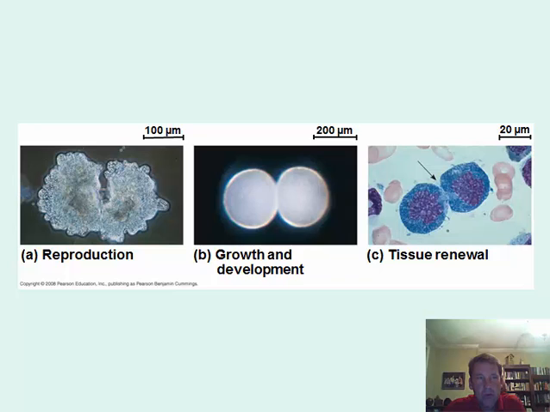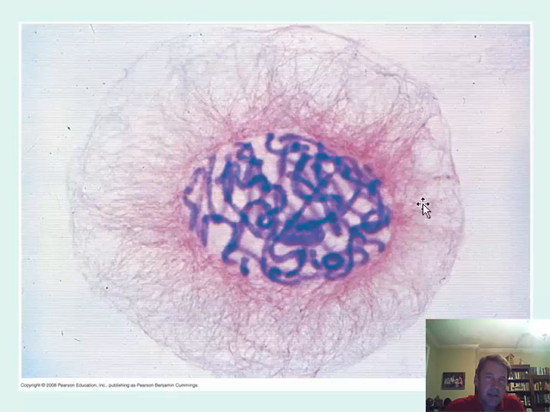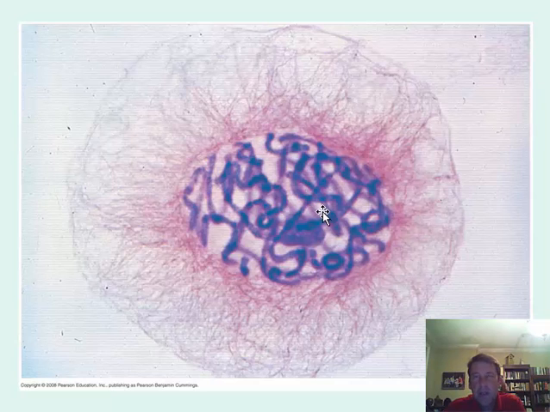Now, the chromosomes are what the DNA, the genetic material, is packaged in. So we can see this cell here. We see the nucleus here in the middle, and they've let it absorb some dye so that you can see the chromatin here, which is the packages of DNA. Now, it hasn't completely formed into chromosomes just yet, but it is getting ready to. So it will form into chromosomes during this process of cell division.